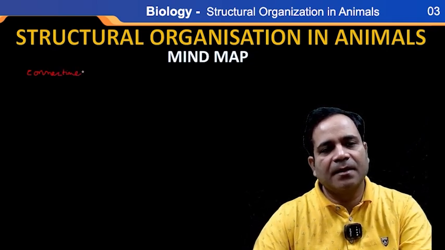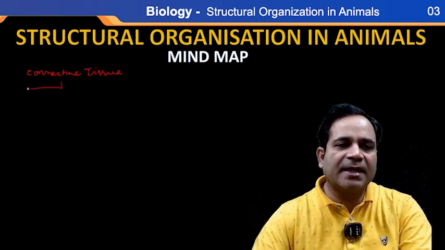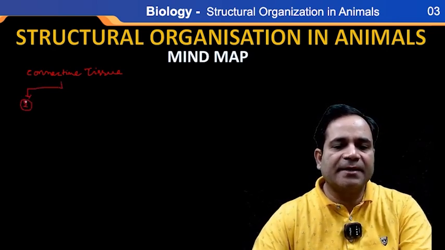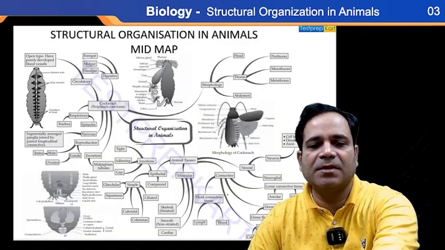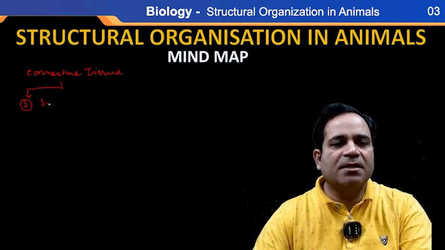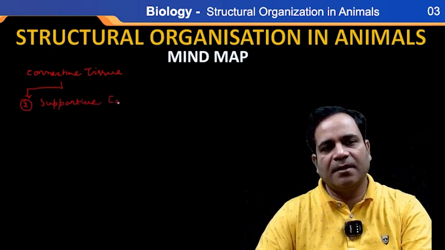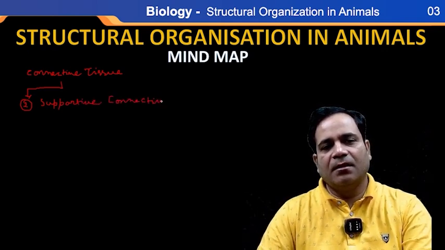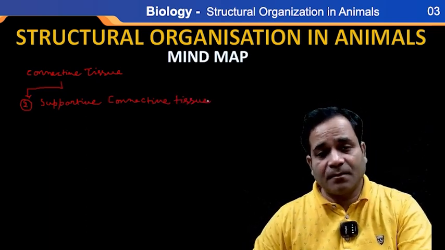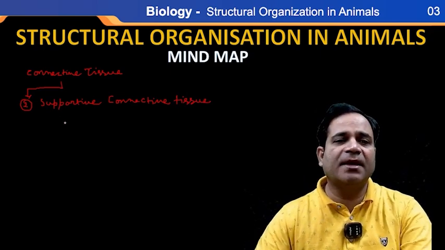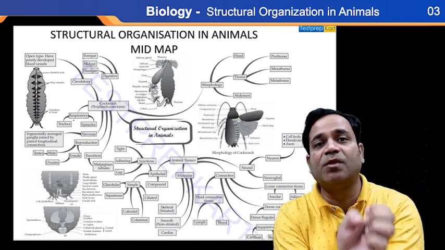Connective tissue, my dear. Okay, this connective tissue further, that is what? Second. The second here is supportive connective tissue. Clear? So I'm going to write here: supportive connective tissue, my dear. This supportive connective tissue means the tissue which gives support to our body.